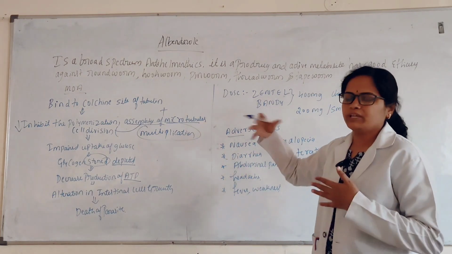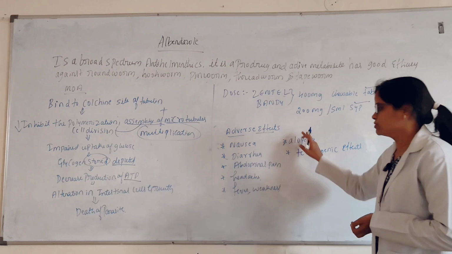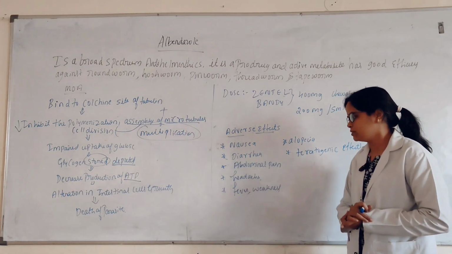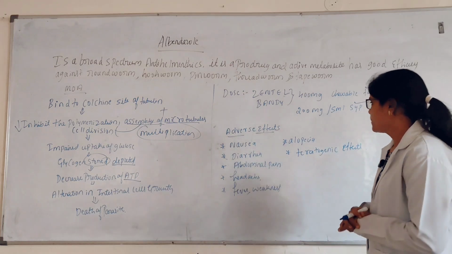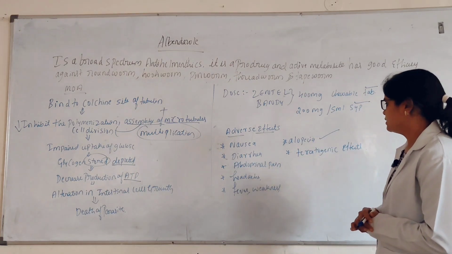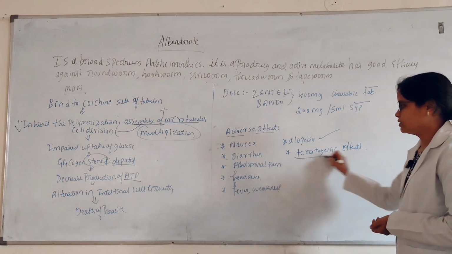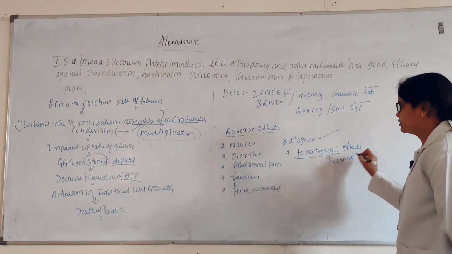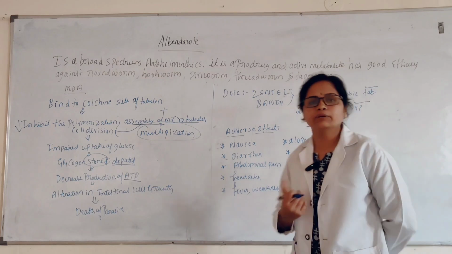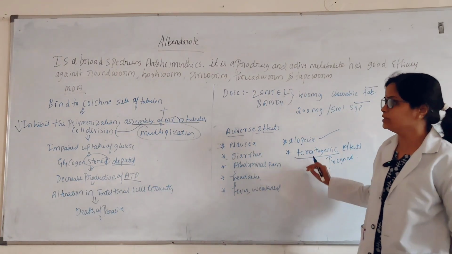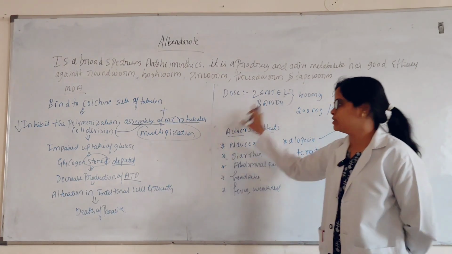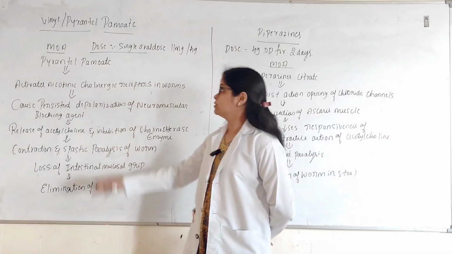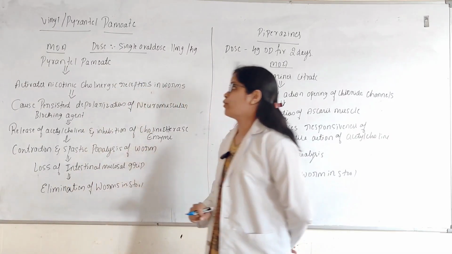If you take albendazole, what adverse effects or side effects occur? Those are nausea, diarrhea, abdominal pain and headache, fever, weakness, and the person may also feel alopecia and teratogenic effects. Teratogenic effects are more common in pregnant women, so that's why it is contraindicated for pregnant women. Okay, these are the mechanism of action, dose and adverse effects of albendazole.